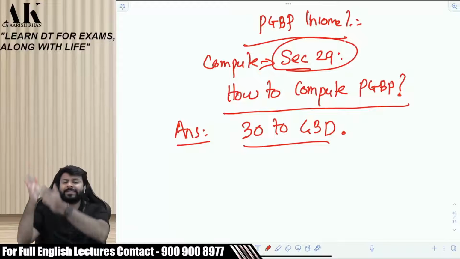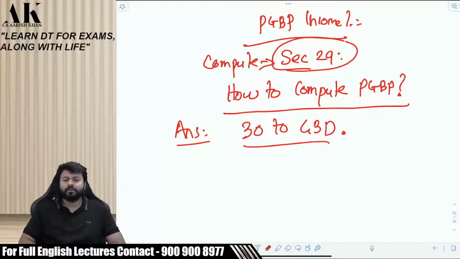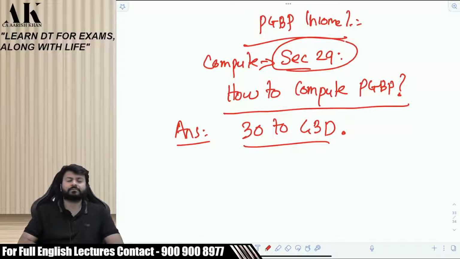Is there a proper format in capital gains to compute income? Capital gains, is there a proper format given by the law? Yes, they have given. Full value of consideration minus expenses on transfer will give you net consideration, minus cost of acquisition, cost of improvement, indexed cost of acquisition, indexed cost of improvement, right? Then you get your capital gains, long term, short term, whatever it is. There is a proper format given over there.